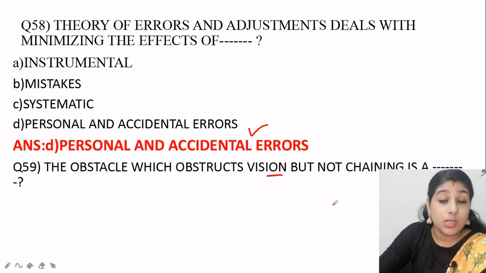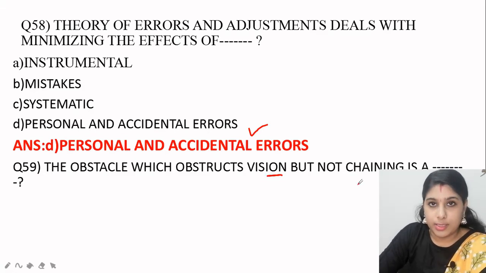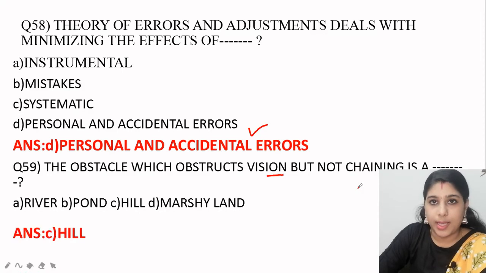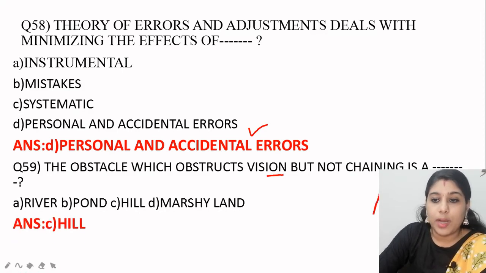Next question: the obstacle which obstructs vision but not chaining. Just now we dealt with that in the earlier example, that is the hill, because here vision is obstructed but chaining is not obstructed. We can do the reciprocal ranging by putting an intermediate point.